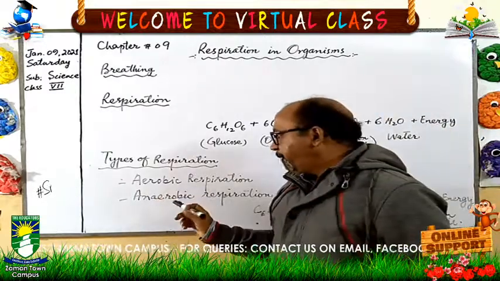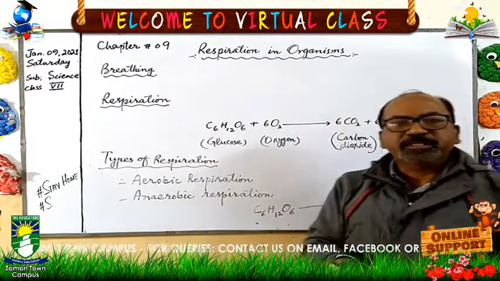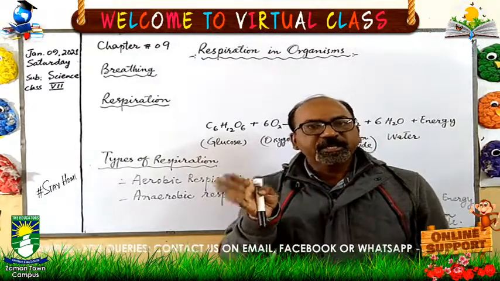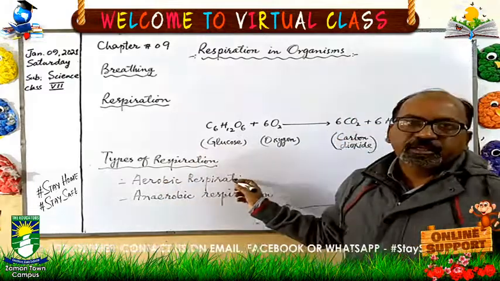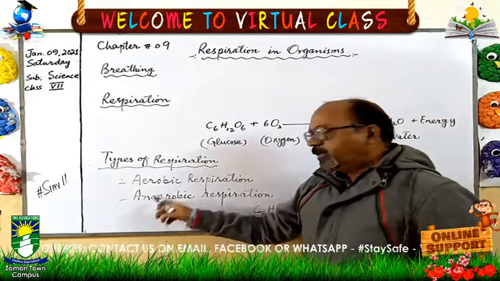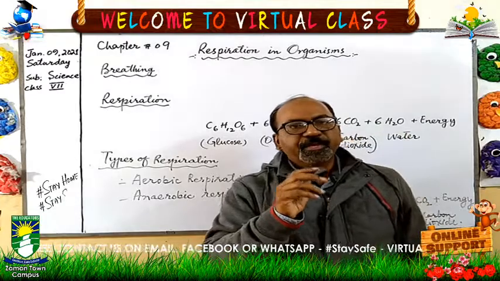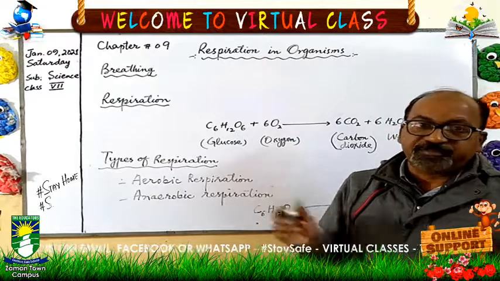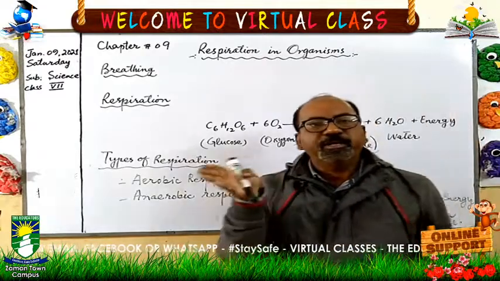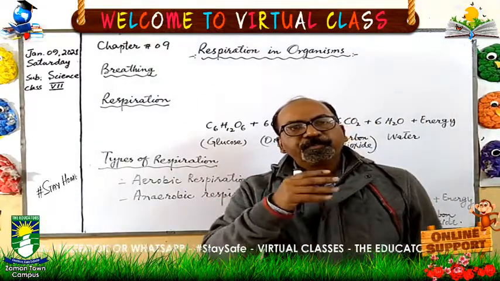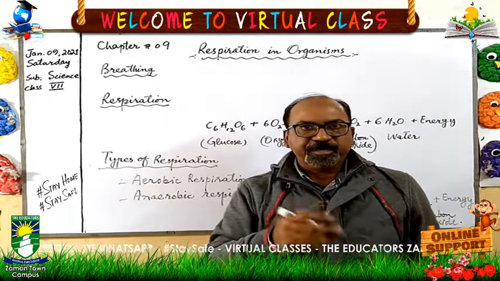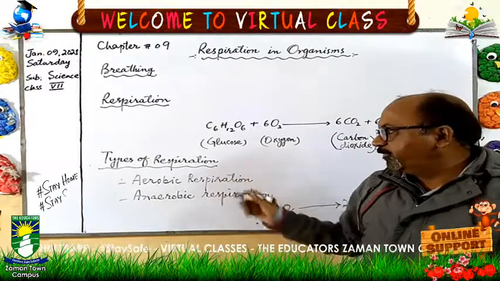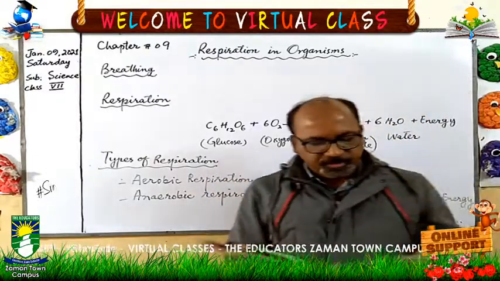Aerobic respiration is the process which takes place in the presence of oxygen. Sometimes in animals, anaerobic respiration takes place when there is no availability of oxygen. So in the absence of oxygen, when the energy is released, this is called anaerobic respiration. First of all, we will see aerobic respiration from the book.